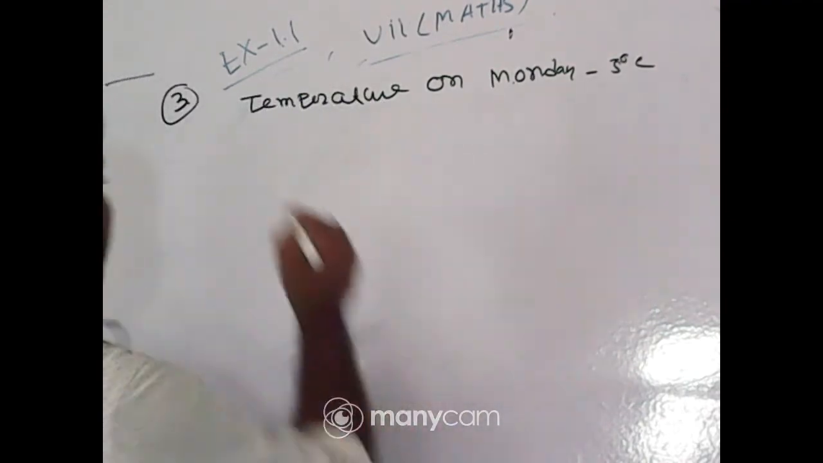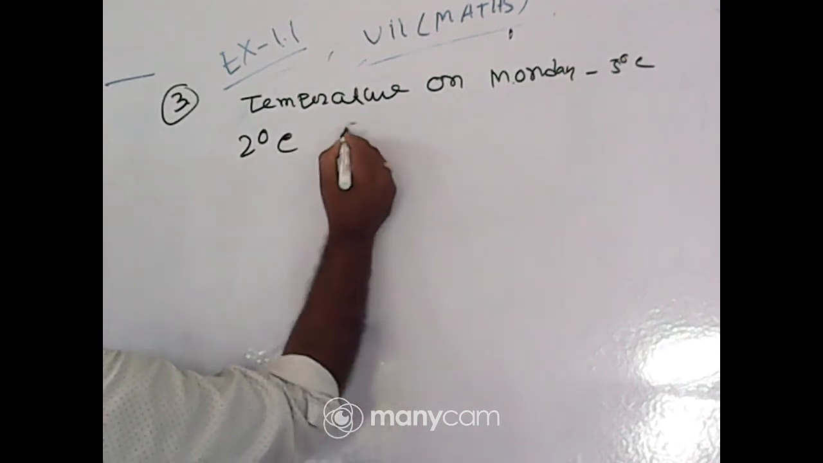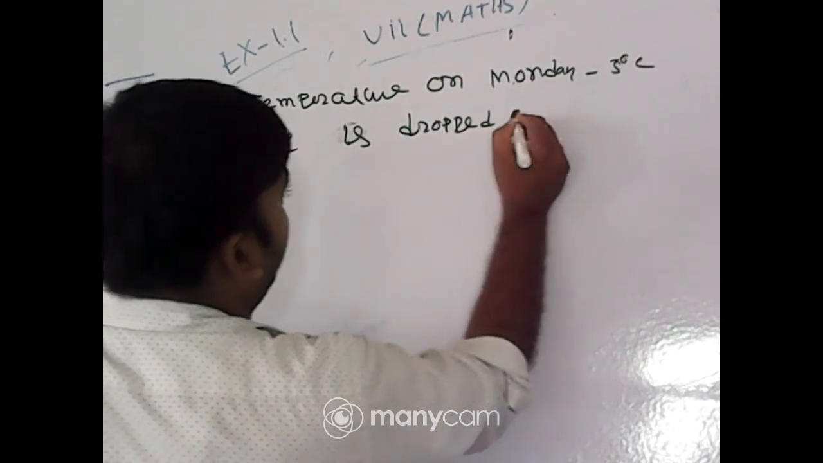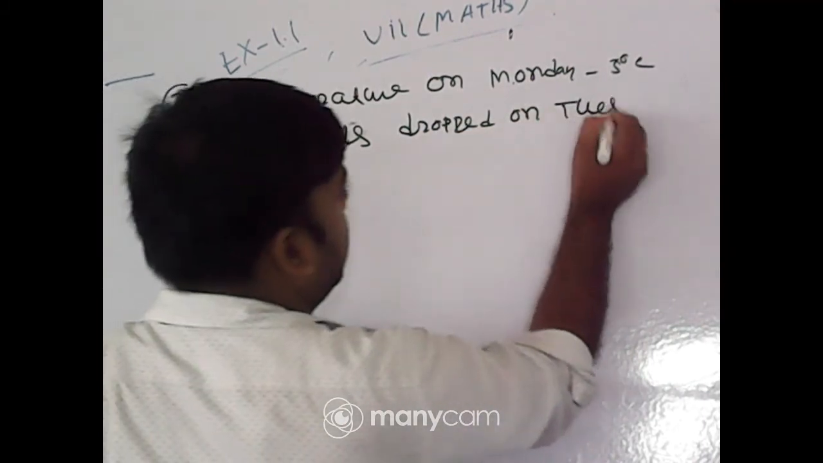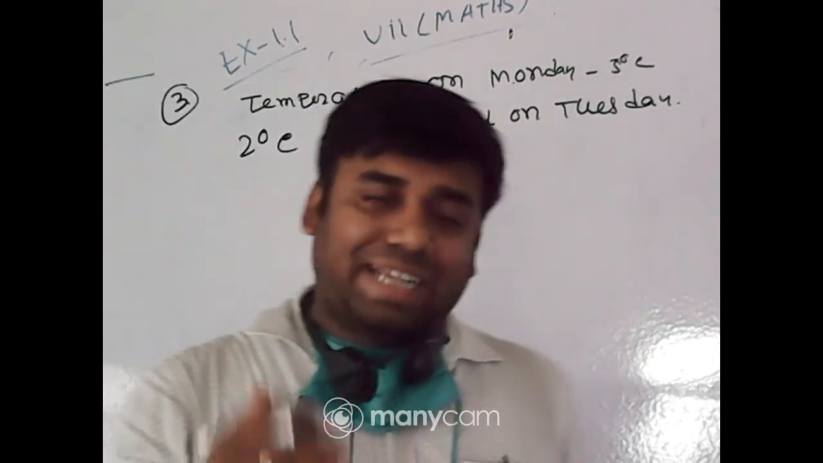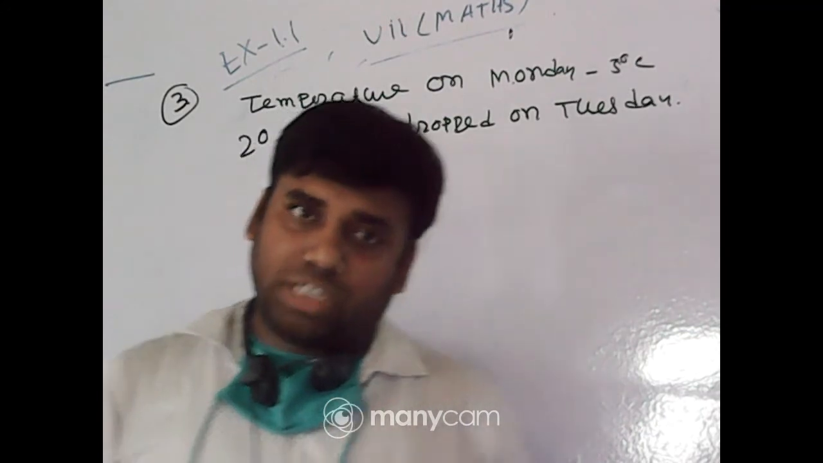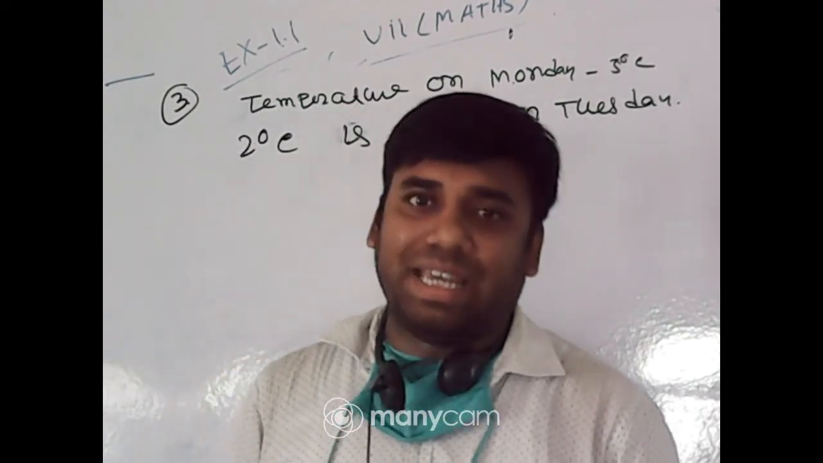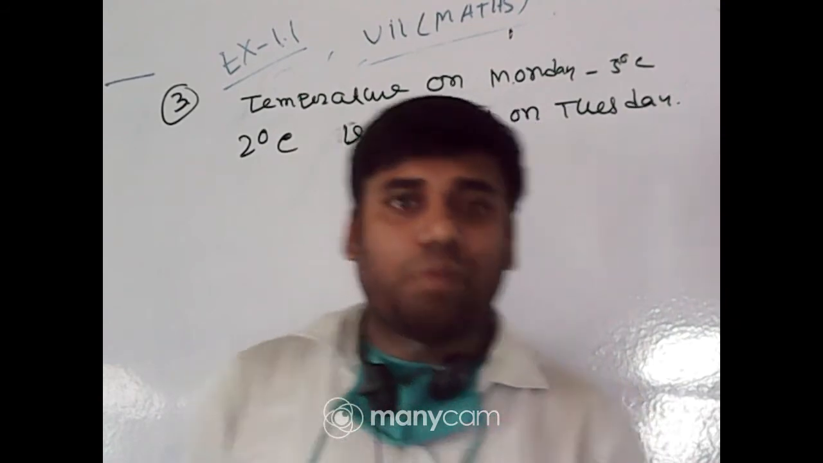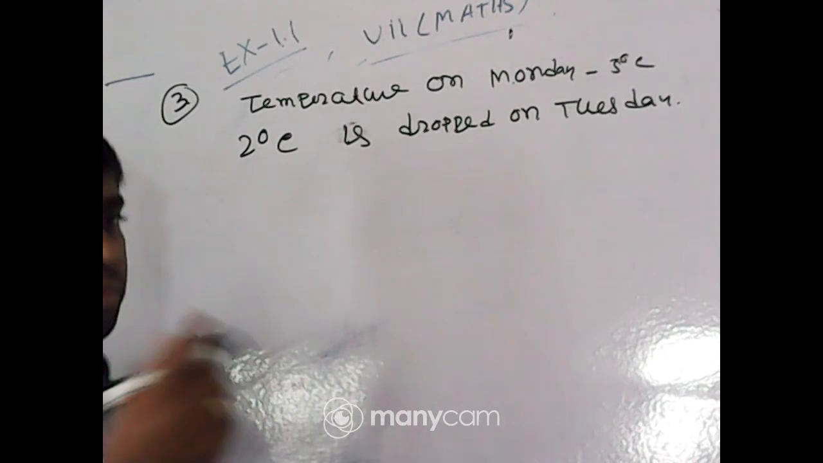So 2 degrees Celsius is dropped on Tuesday. First of all, students, on Monday it is minus 5 degrees Celsius and it is dropped on Tuesday by 2 degrees Celsius. Drop means less than before. So what is the temperature on Tuesday?